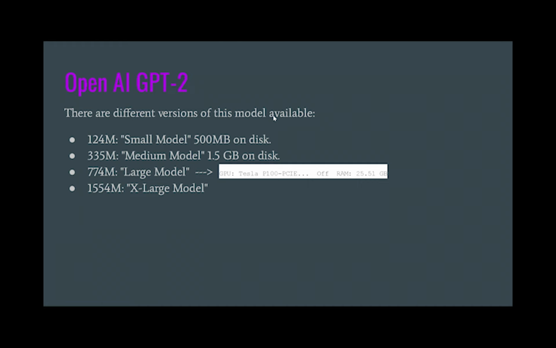We couldn't make the largest version work because we needed a better GPU and more RAM. And also it takes way more time to generate text with the largest version.